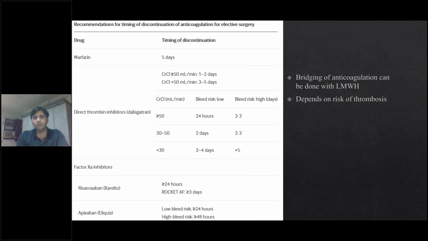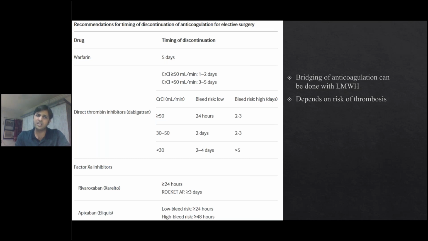So there is another set of medications, like direct thrombin inhibitors like dabigatran, or factor 10 inhibitors like rivaroxaban, which is commonly known as Xarelto, or apixaban. These are the ones which cause direct inhibition of thrombin and factor 10 respectively, and the effect of anticoagulation depends upon their duration of action.